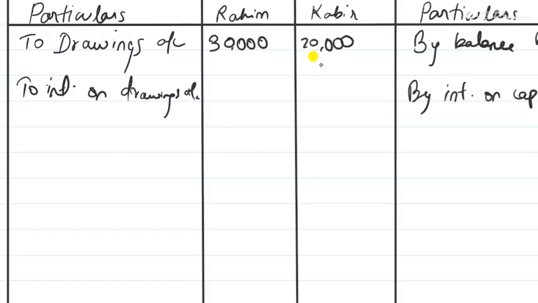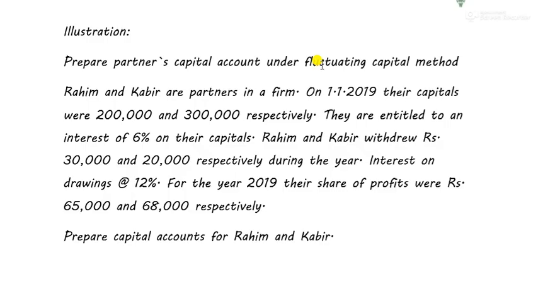So 30,000 into 12% divided by 2 is 1,800, and 20,000 into 12% divided by 2 is 1,200. We had these items only, and that is finished.